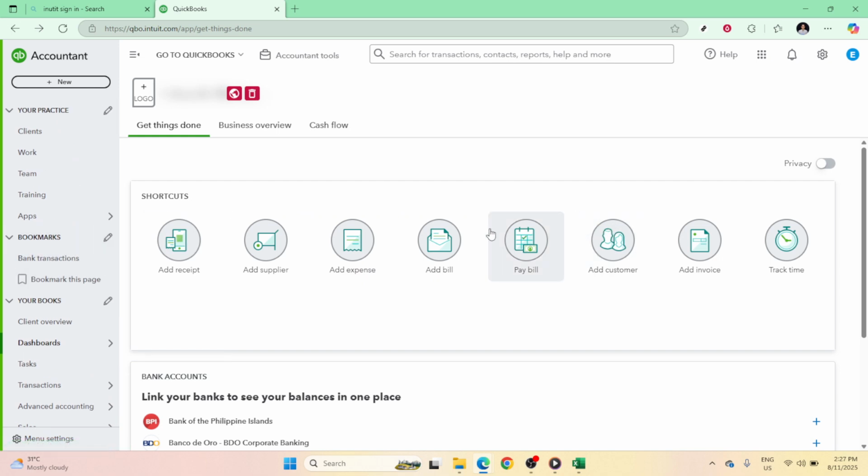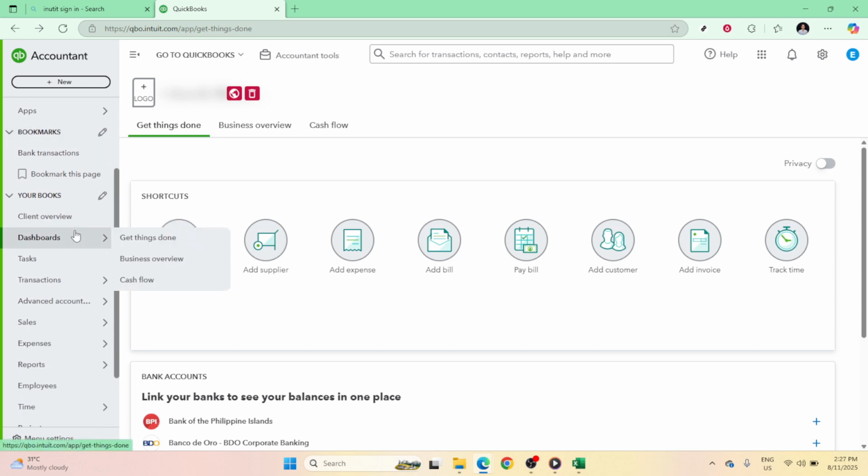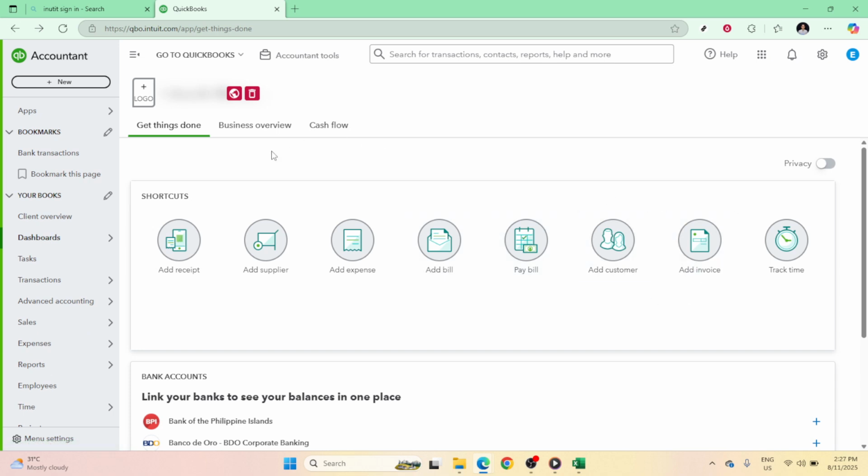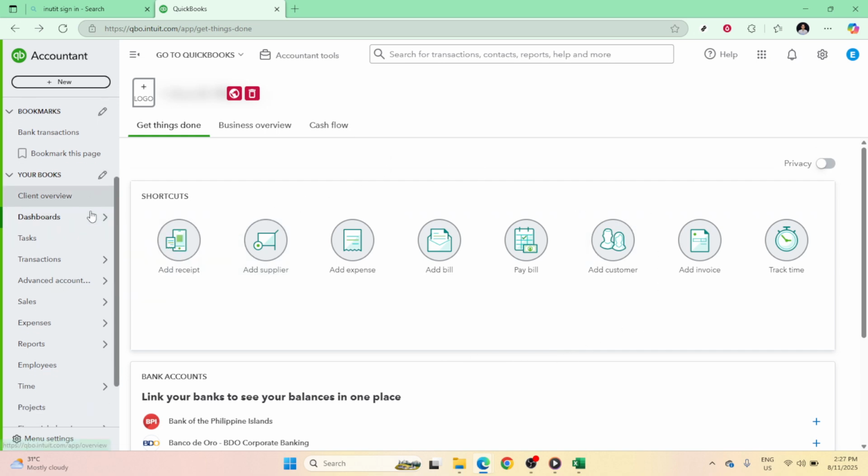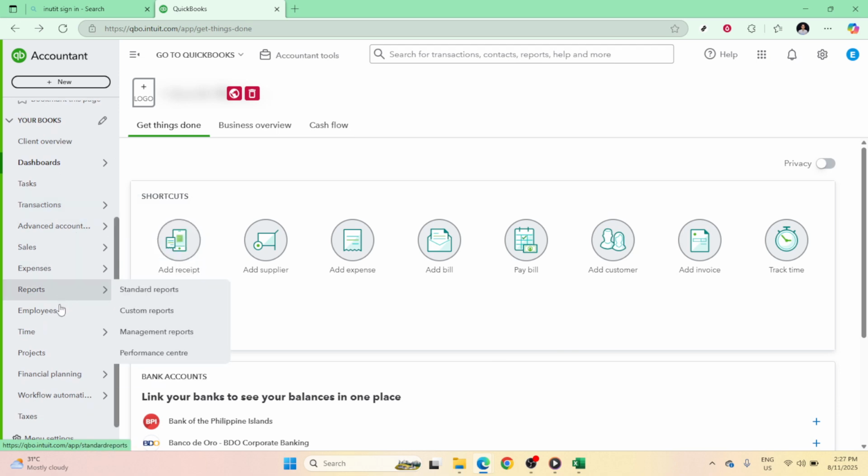To start off, let's get ourselves on the QuickBooks dashboard. The dashboard is where you'll begin your journey into the many powerful tools QuickBooks has to offer. Here, you're likely familiar with the overview of your business's finances, but our focus is going to be on accessing the reports. Next, you'll want to click on the Reports tab. This is one of the key resources on your QuickBooks dashboard.